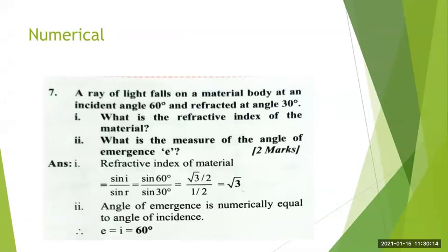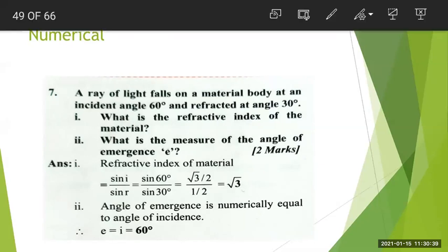So as we have studied at that time, the angle of incidence is equal to the angle of emergence, meaning E is equal to I. Therefore, very easily we can write the angle of emergence value is 60 degree, as the angle of incidence value is 60 degree. Such types of numericals are asked in the exam. They are very easy. You can very easily attempt them.